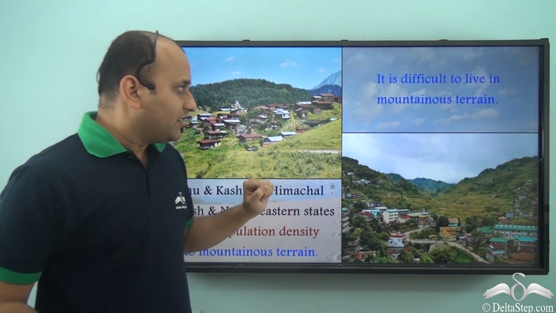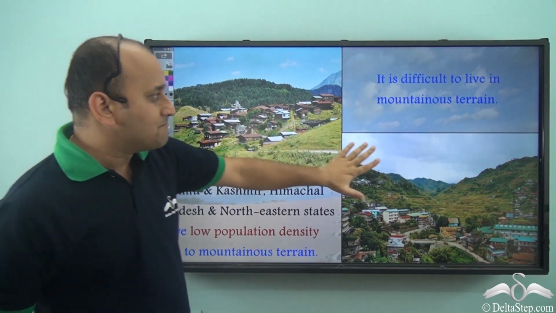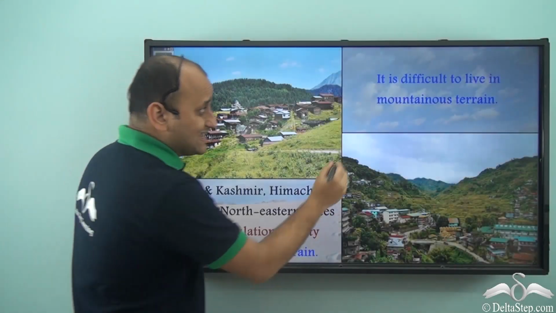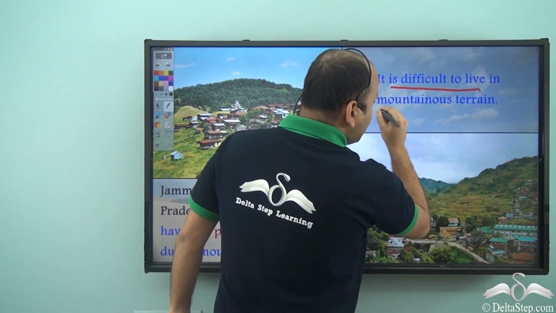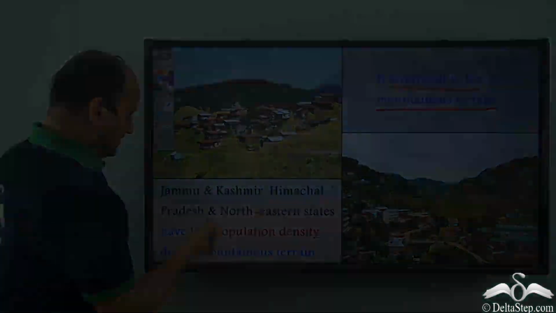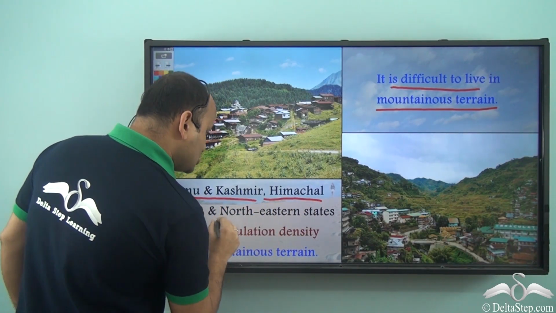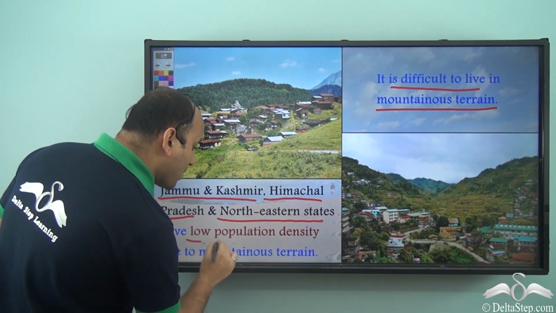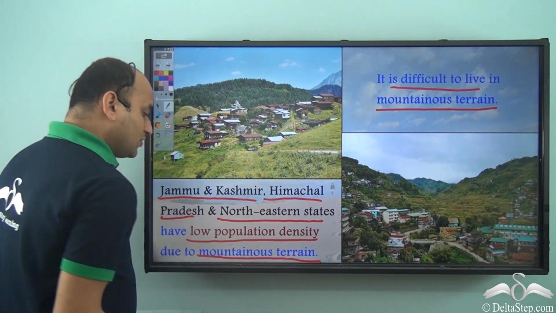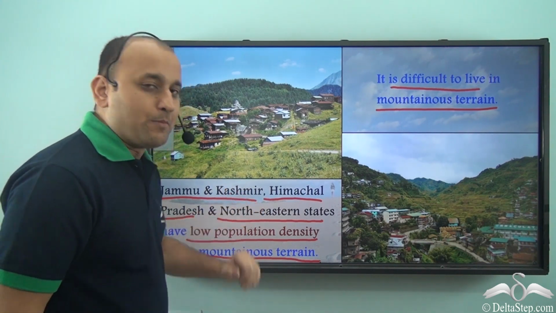So let's see this case. Now here we have the mountainous terrain. That is, these areas are mountainous areas. Now what happens in mountainous areas? Well, it is difficult to live in mountainous terrain. So which states have mountainous terrain? Well, Jammu and Kashmir, Himachal Pradesh and northeastern states have low population density due to mountainous terrain.